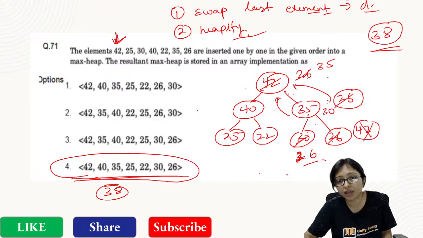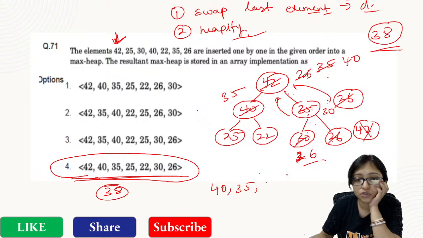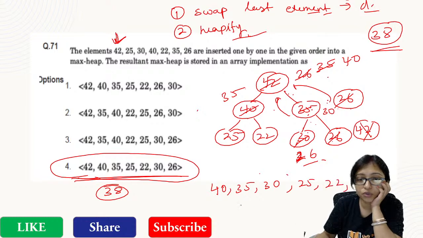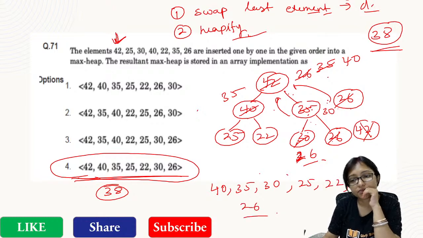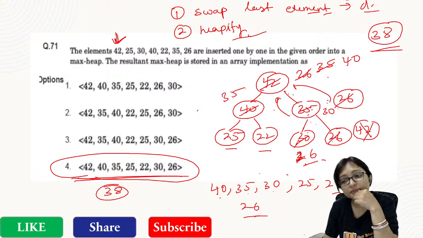And for this one, 35 and 40, so here is 40, here is 35. That's why now it will be 40, then 35, then here it is 30 now. 35 was cancelling here, so here it is now 30. Then 25, then 22, then 26. Got it? Yes, it will be like this: 40, then 35, then 30, then 25, 22, then 30, then 26. Got it? Clear?